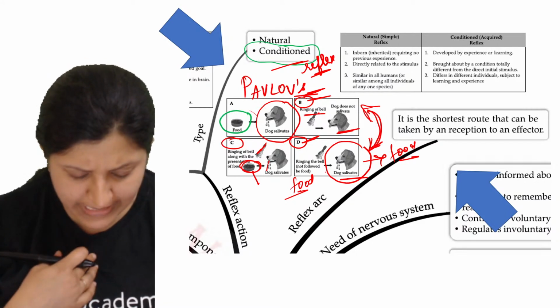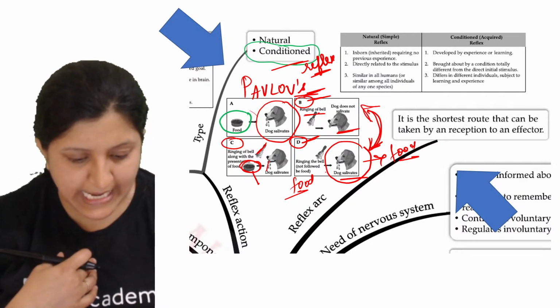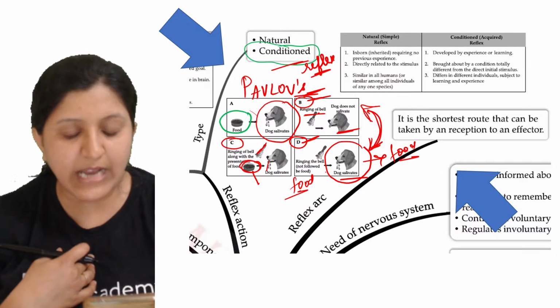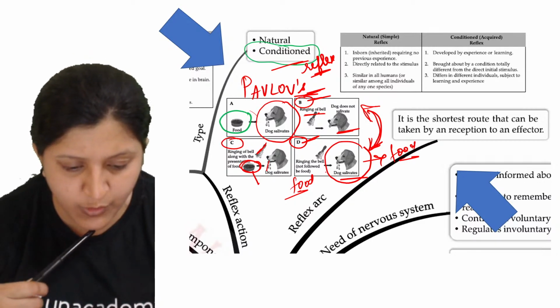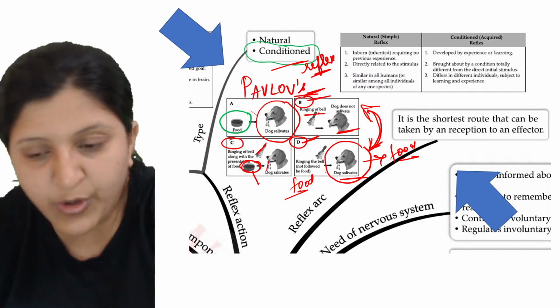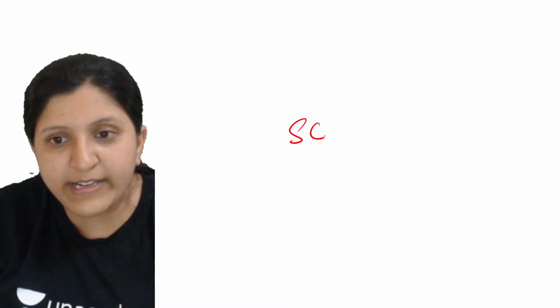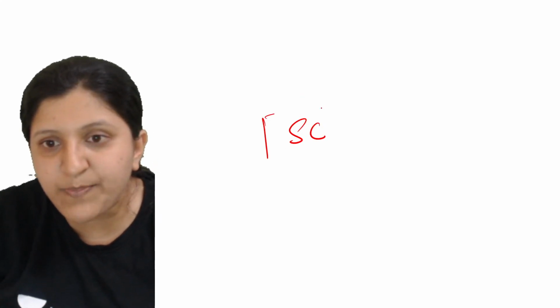Okay. Ma'am, please explain the reflex action. Yes, I'll explain. This one is a conditioned reflex. Okay, so conditioned reflex is there, and Ankur Verma is asking about reflex action. So I'll explain reflex action. So now the spinal cord is there. Okay, so let's say this is a spinal cord now.